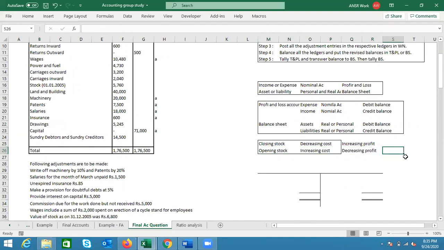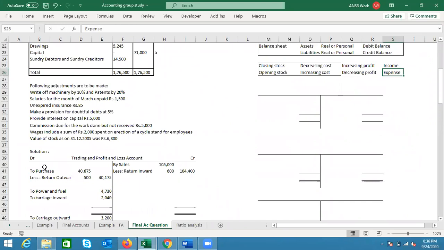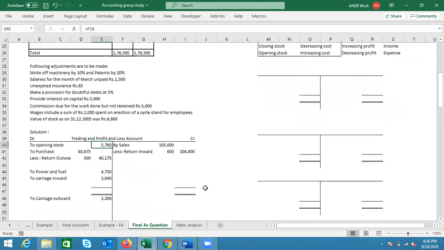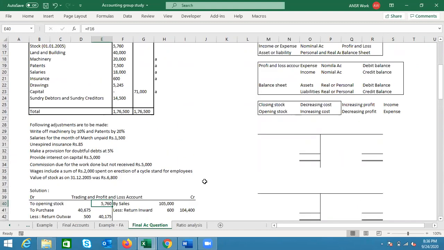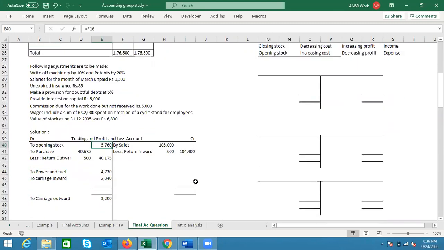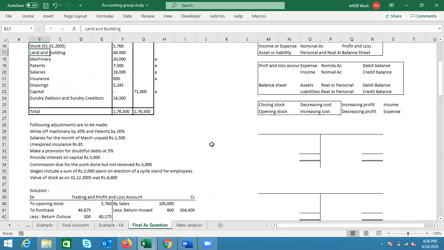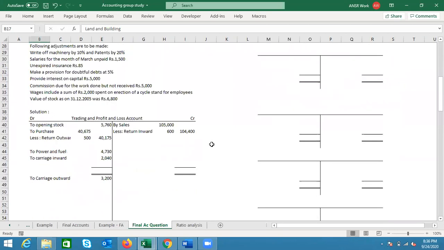I'm just writing that here as well. This is expense and this is an income. So we'll post it in the expense side of the profit and loss account. Can you see? To opening stock, 5,760. And obviously opening stock is in the factory only, so it is coming in the trading account. Any doubts? In the trading account, the first entry should be the opening stock.